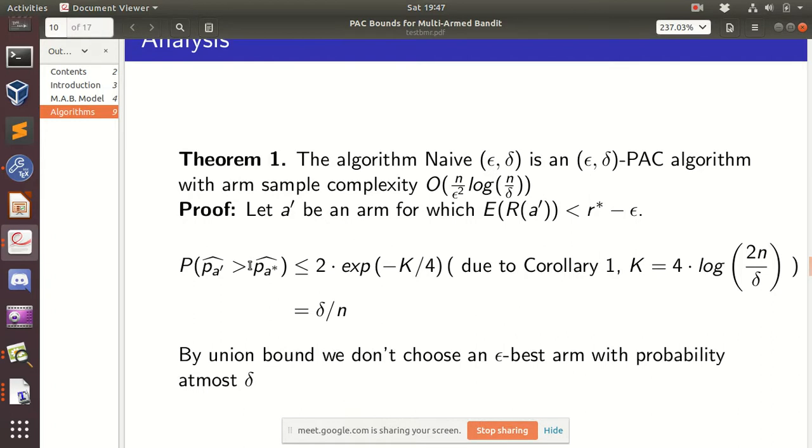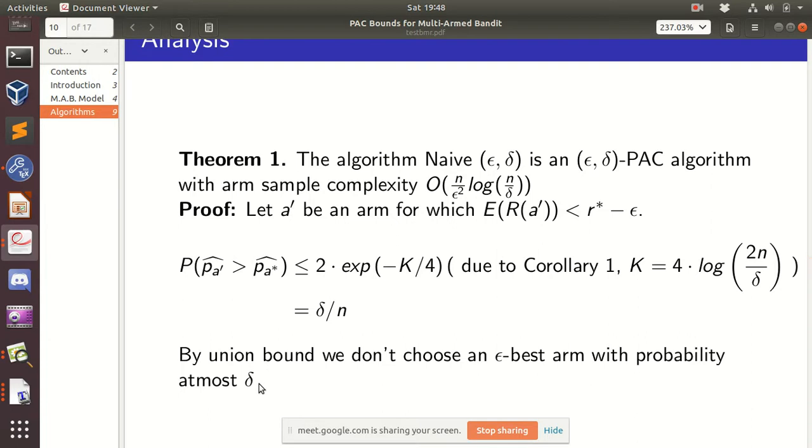And this particular event holds with a probability of at most delta by n, actually. So this holds with probability delta by n. So if we do a union bound over all n arms, then the probability that we don't choose an epsilon best arm is at most delta.